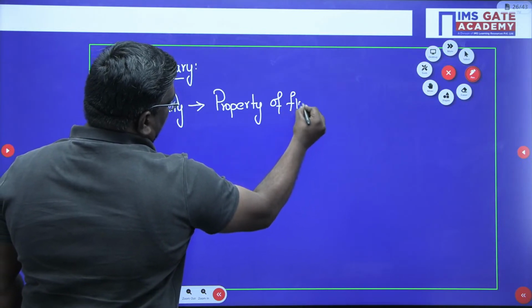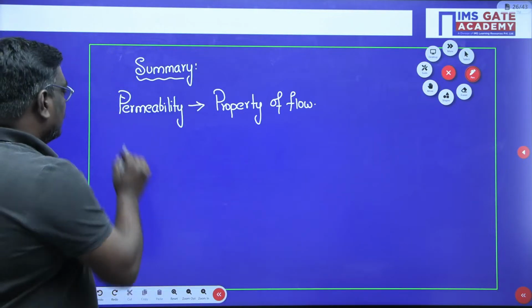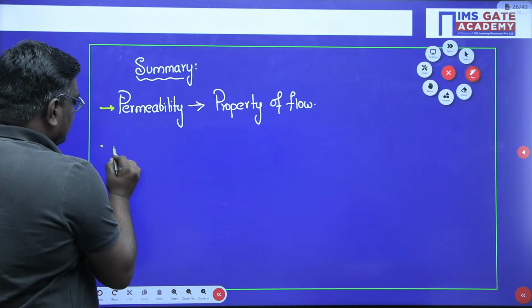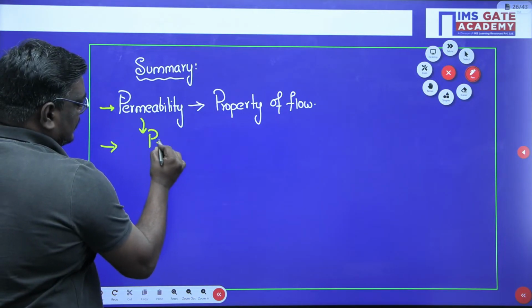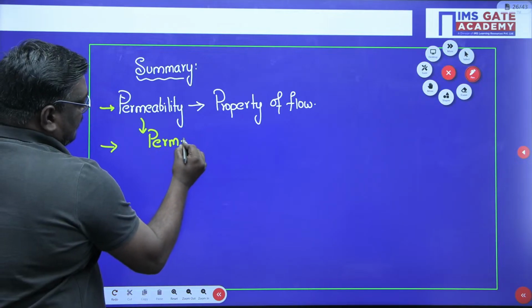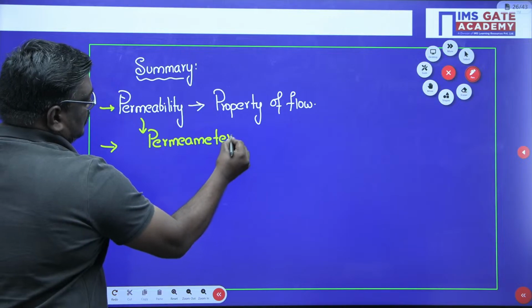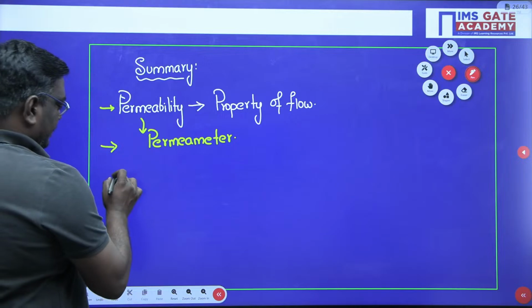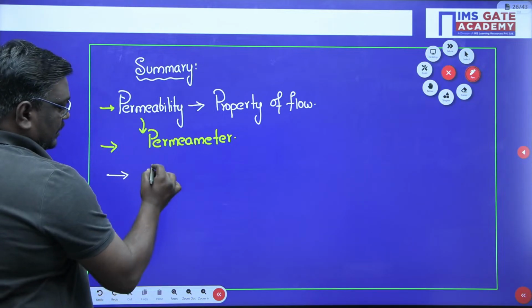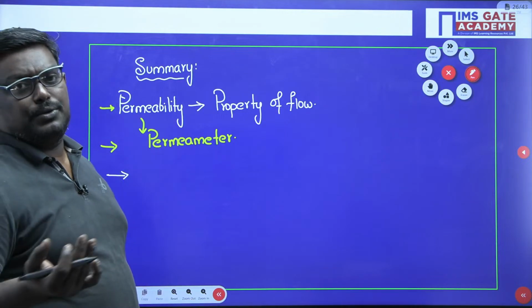And remember my dear students, one point I would like to tell you is permeability is measured by an instrument known as permeameter. Permeability is measured by an instrument known as what, sir? Permeameter. Okay. Next, you should understand that permeability is more for gravel when compared to clay.